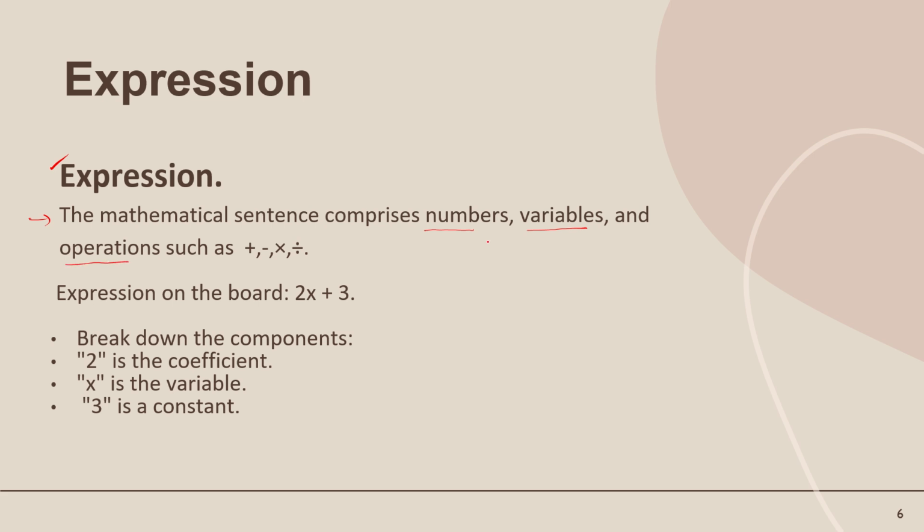First I will tell you about numbers. As you know, numbers are like natural numbers, whole numbers, and so on. Now what are variables?